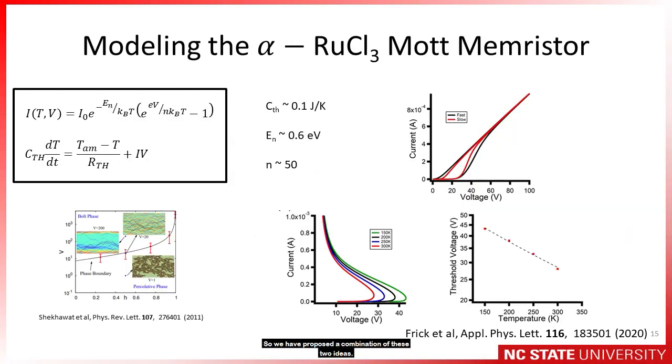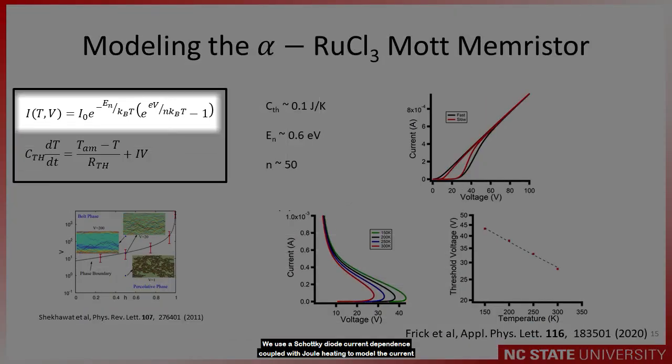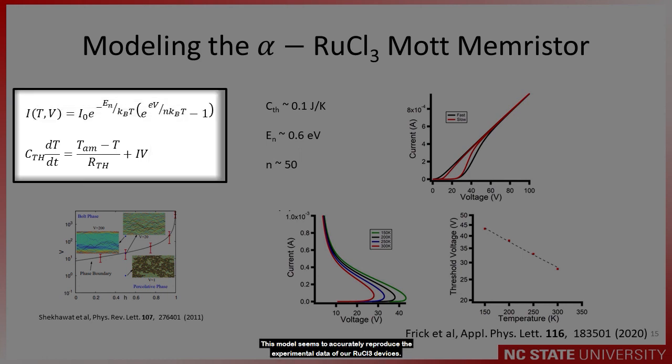So we've proposed a combination of these two ideas. We use a Schottky diode current dependence coupled with Joule heating to model the current injection at the interface proposed by Oka, and combine it with a thermal feedback loop proposed by Gibson. This model seems to accurately reproduce the experimental data of our ruthenium chloride devices.